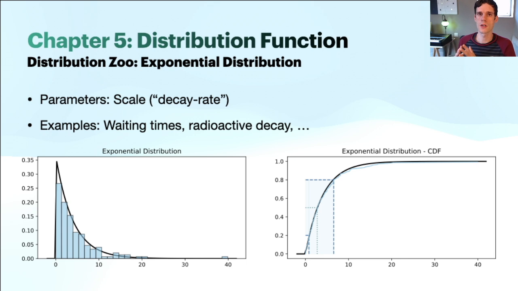Well, think back on the car example. If you see on average 2 cars per hour, then the average waiting time between 2 cars passing will be 1 over 2, or 30 minutes. And this makes a lot of sense. Now, if we look at the cumulative distribution function, then we see that the slope is enormously large at the start, and then it tapers off exponentially. Now, this of course reflects the fact that most of the data falls with lower waiting times, and thus in the front of this distribution.